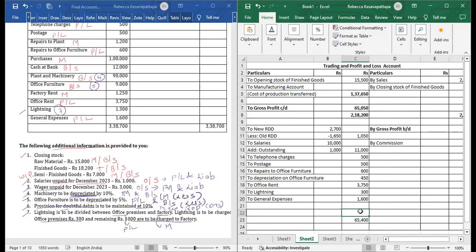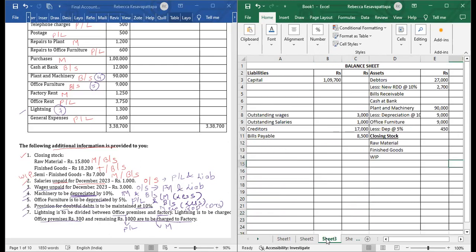The balance will be 45,650. This we call net profit. If we would have got the balance on the credit side, we would have said it as by net loss. So this is to net profit, 45,650.